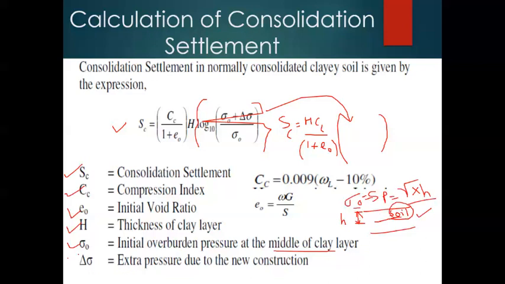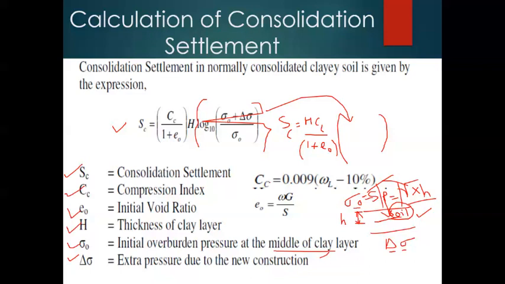Whereas delta sigma is nothing but the excess amount of pressure generated due to the new construction. For example, in this particular case, assume that there is a building which will be constructed later, due to which an additional amount of pressure will be applied on the clay strata. This excess pressure generated due to the construction of the new building is delta sigma. Delta is nothing but change in the stress. These are the various parameters which we are using in this particular equation.